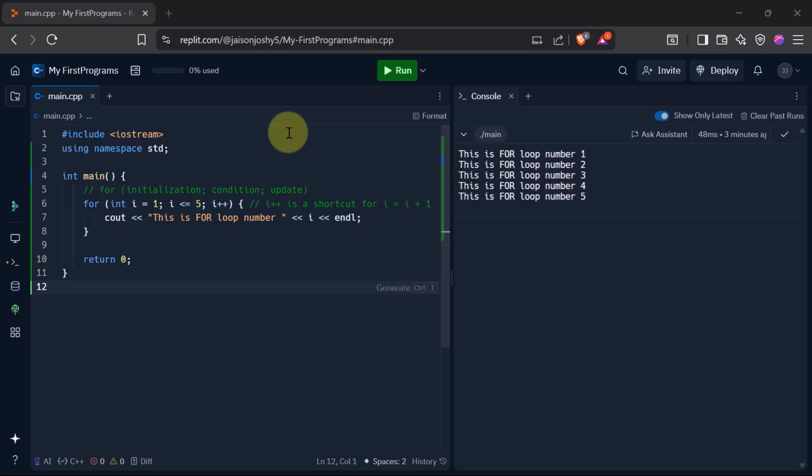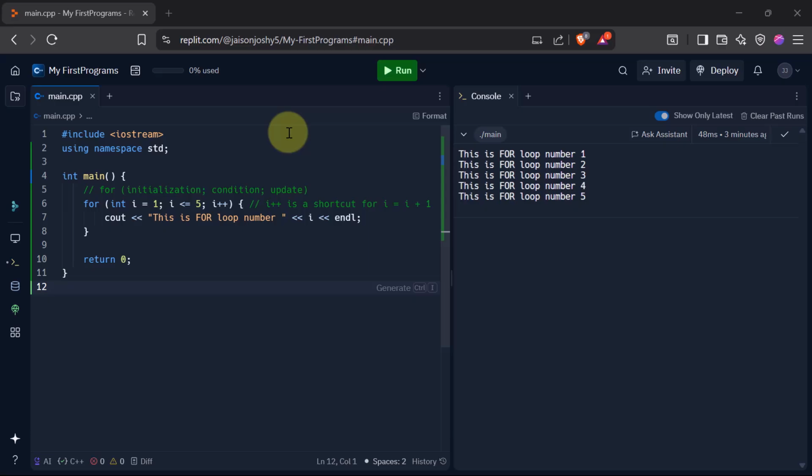Alright, so we have now covered most of the basic things that you need to know in order to write your first few C++ programs as a beginner. So let's just recap what we did. We have seen how to use this Replit compiler, of course, and we have written our first program, Hello World.